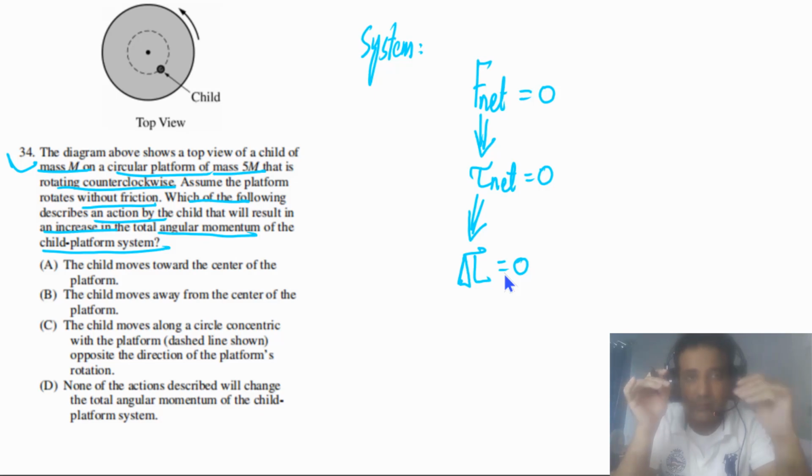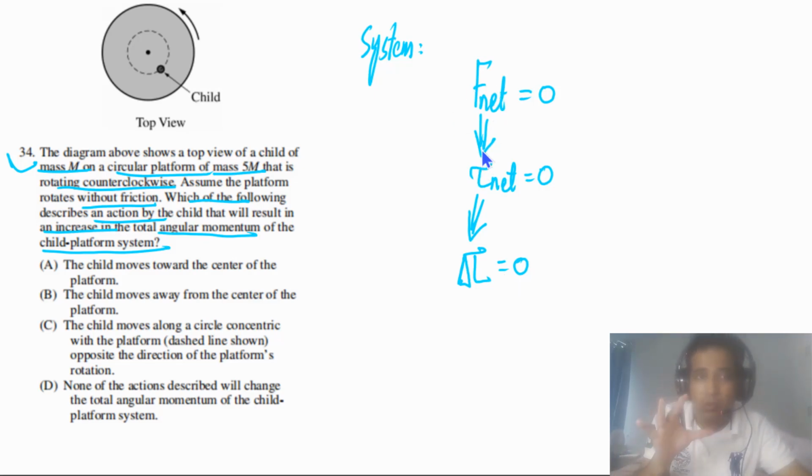So in this case, whether the child is moving towards the center, moving away from the center, or moving along a concentric circle, in all these cases the total angular momentum of the system will not change. The angular momentum of the child or of the platform will change, but the total angular momentum of the system will not change, because there is no net external force acting on the system.